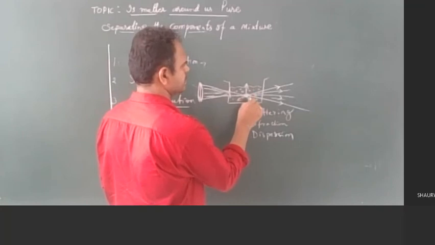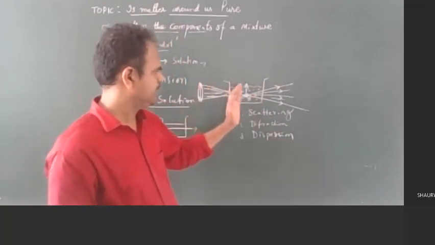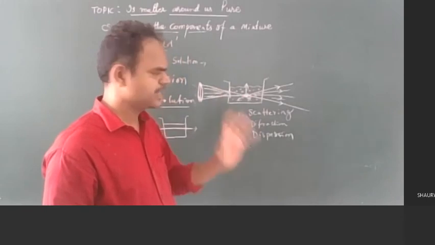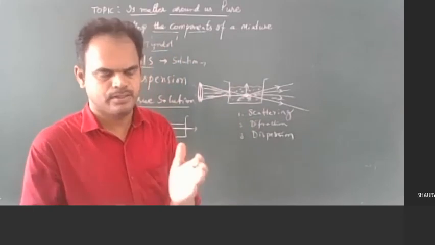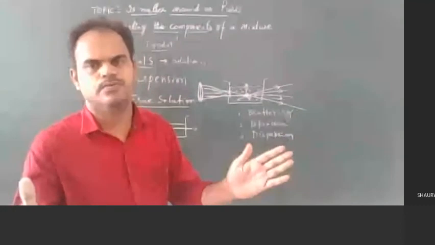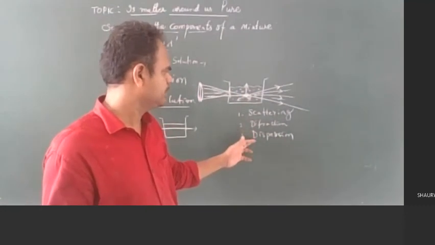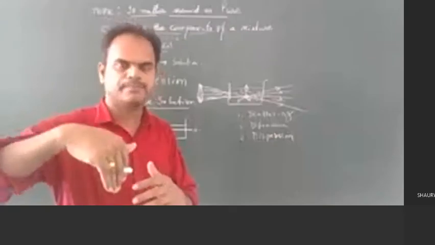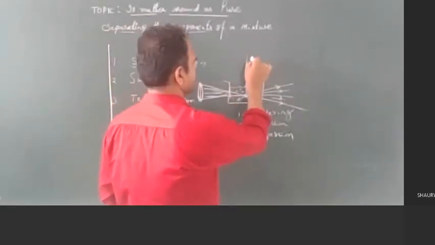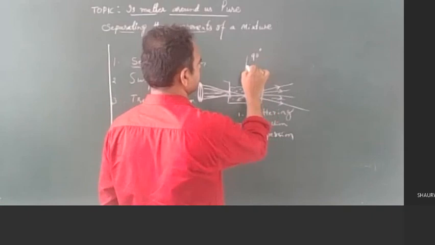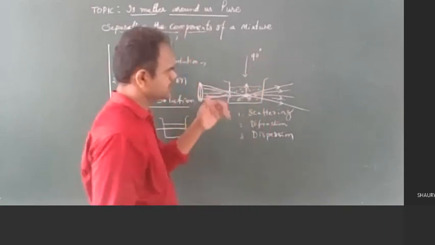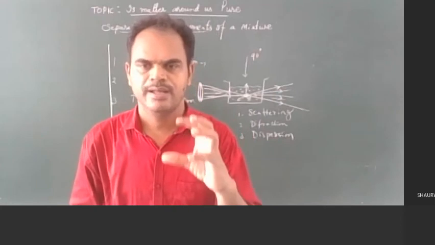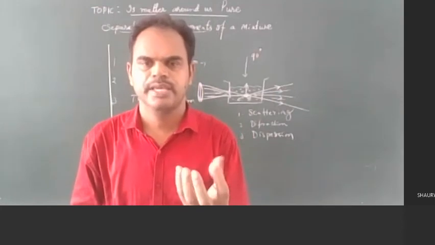Here the particles present in this medium may scatter, they may disperse, they may diffract. It acts as a medium and causes many phenomena. One is scattering, and dispersion or diffraction will take place. If you look into the solution at how many degrees? At a 90 degrees angle, you might observe illumination, dispersion like shining